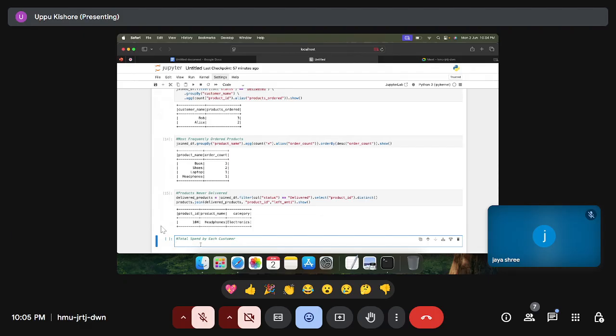So total spent by each customer. Here our main data frame is the join data frame. Dot filter. Here I want to see only the total spent by each customer with respect to delivered orders only.